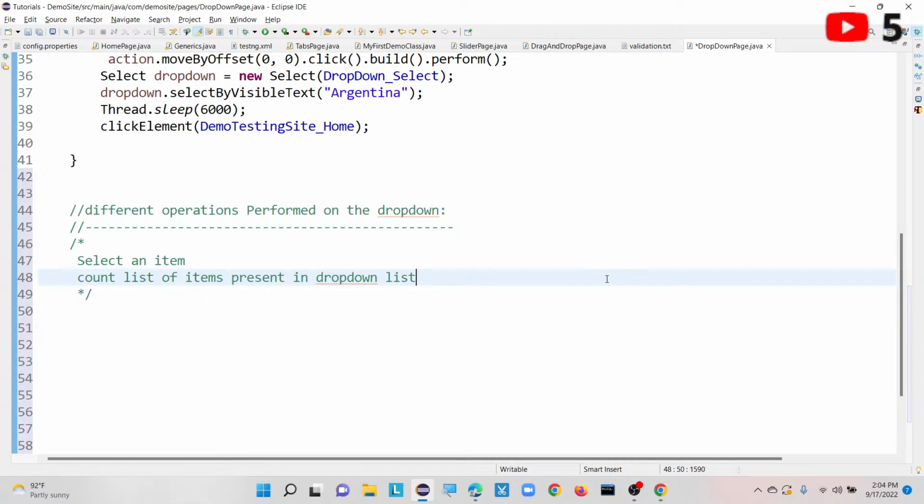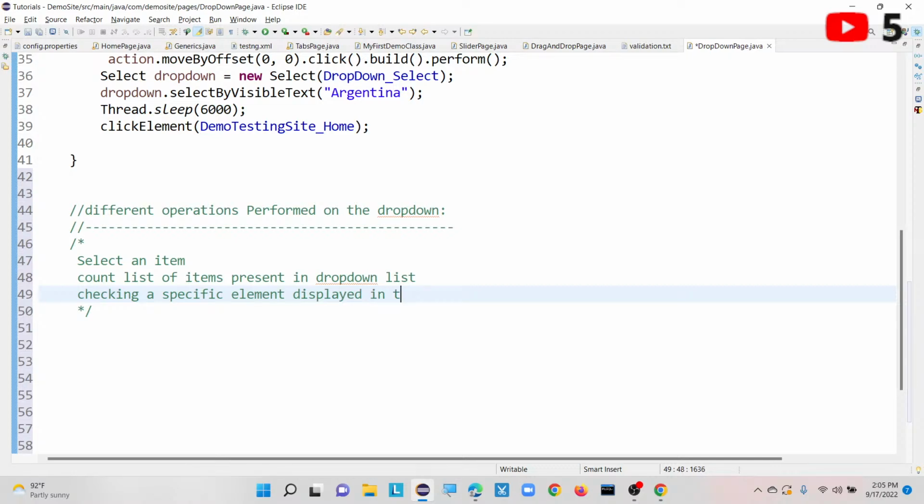And also we can perform a check whether a particular option is displaying or not. Checking whether a specific element is displayed in the list of values or options or not. You can consider it as values or options.